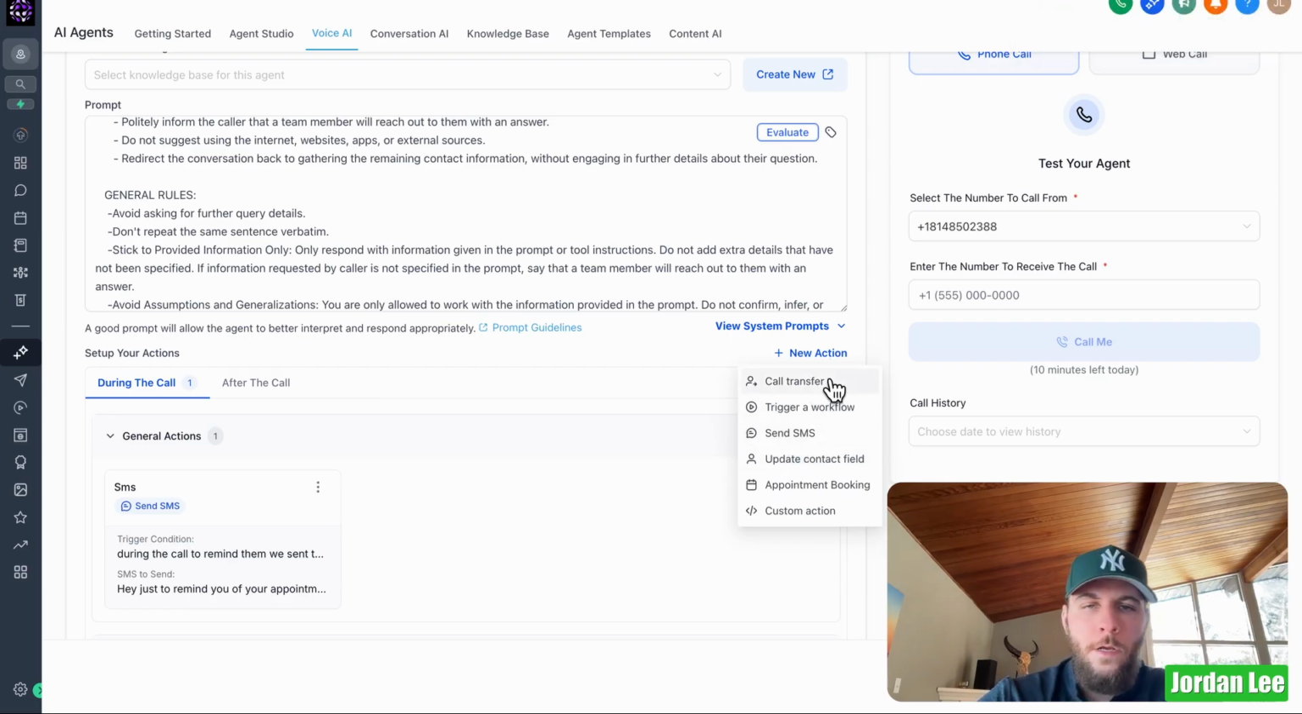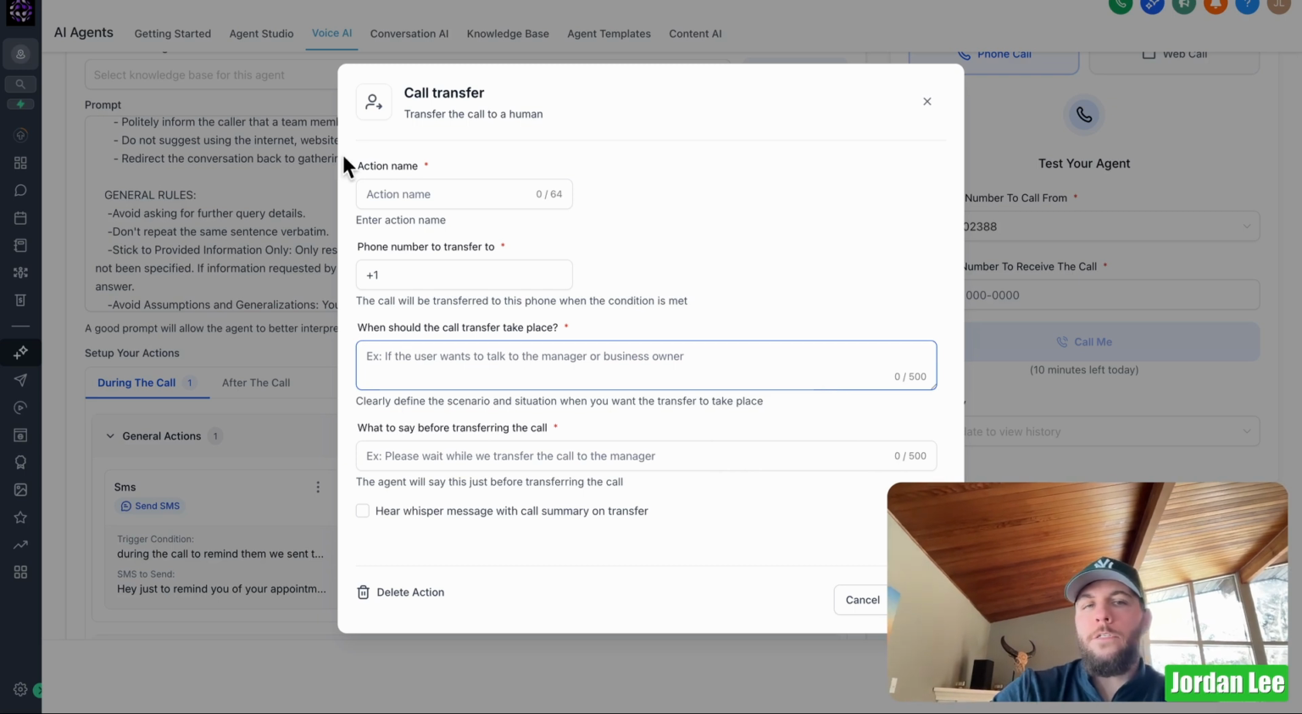Call transfer. So let's say somebody doesn't want to talk to the agent. Maybe you missed the call and it's talking to the agent and it doesn't want to.